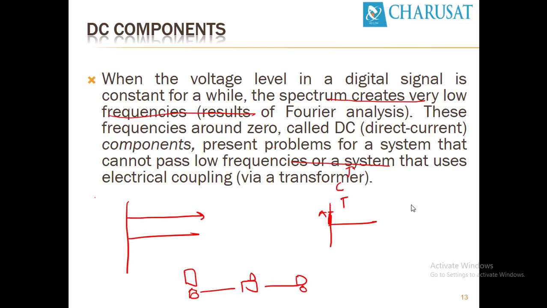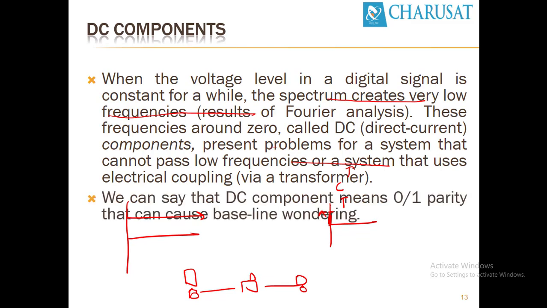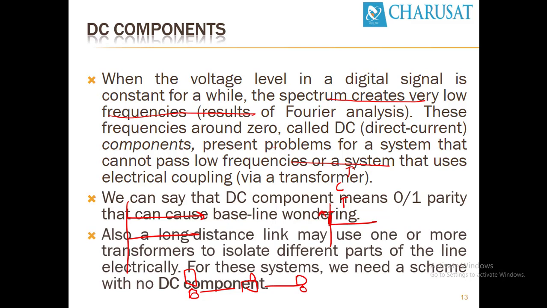I can say that the DC component, meaning 0 or 1 polarity, can cause baseline wandering. Also, a long distance link may use one or more transformers to isolate different parts. Those transformers may lead to a change in your original signal.